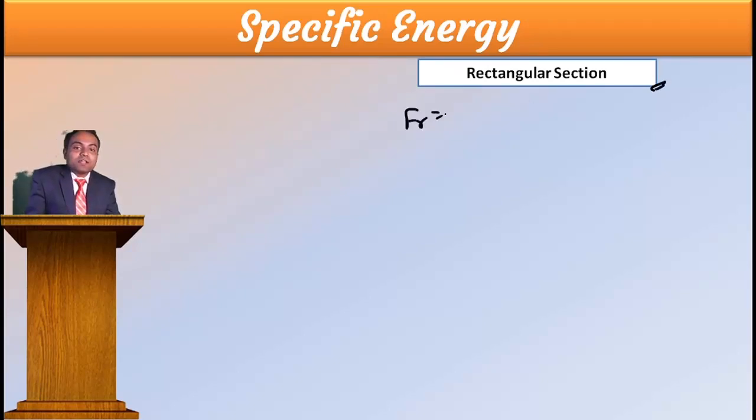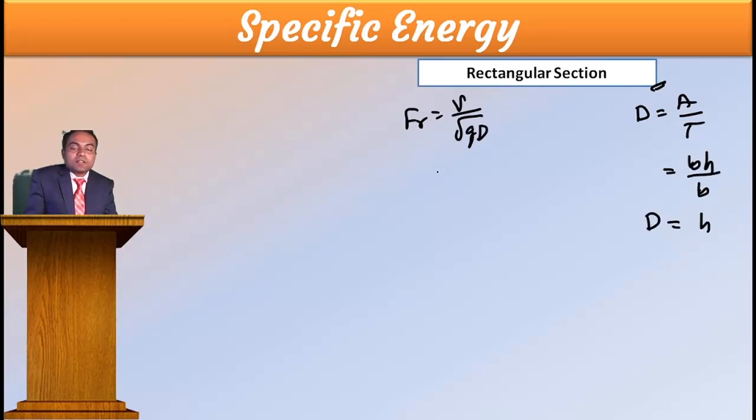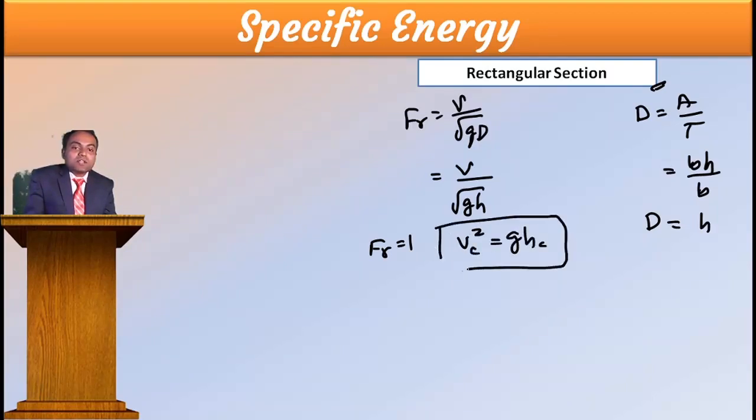See here, Fr equal to V by root gD, D equal to A by T. For a rectangle, A is B H, T is B, so D is equal to H. Therefore Fr is V divided by root g H. Fr equal to 1 means critical, meaning V squared equals gH, that is over. This is your critical condition. Then the discharge you can calculate later.